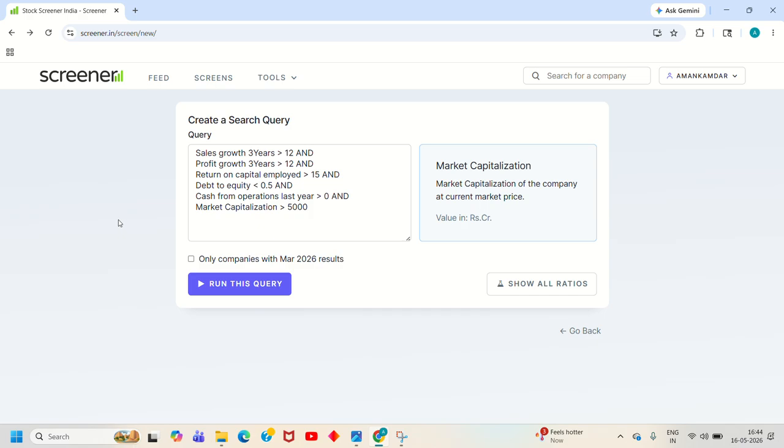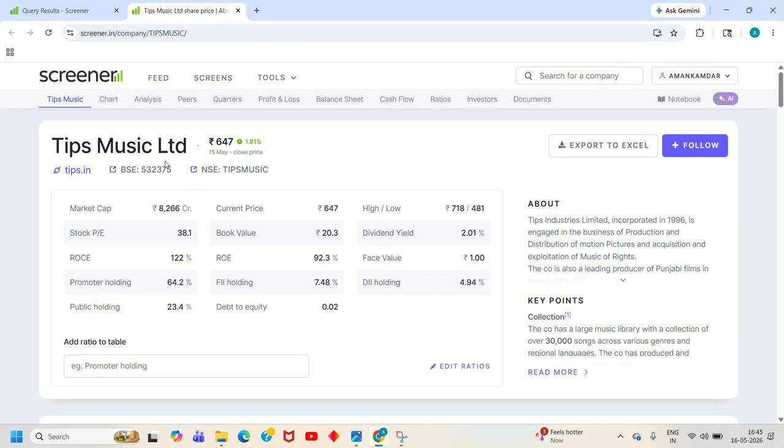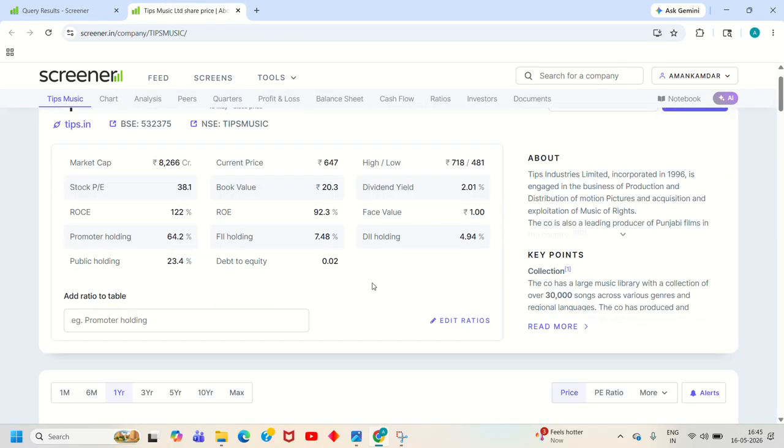And the last filter is market capitalization greater than 5,000. So we are looking for relatively large stable companies. So let's run this query. We have found 160 results. So let's just analyze any one of the companies. Tips Music, this is one of the known companies.